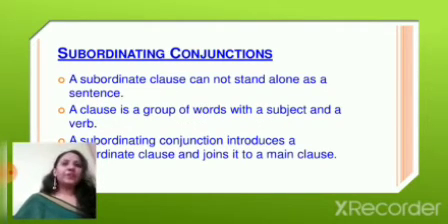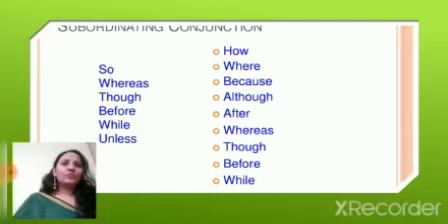The next one is the subordinating conjunction. A subordinating conjunction cannot stand alone as a sentence. Or you can say a subordinating conjunction joins elements of an unparallel sentence structure. These elements are usually a dependent clause and an independent clause. The most common subordinating conjunctions are like after, how, then, when, although, and there are many as mentioned on the screen.